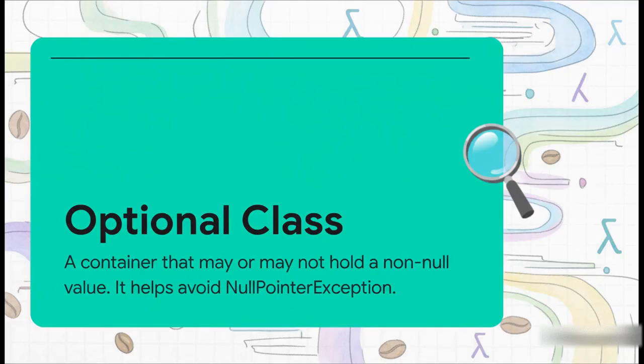Say hello to Optional. Think of it like a little box. That box might have something inside it, or it might be empty. And that's the whole point. Instead of passing around a value that might be null, you pass around this Optional box. It forces you, the developer, to explicitly deal with the fact that the value might be missing.